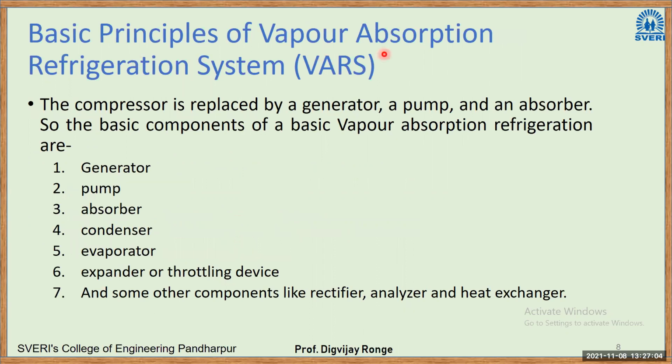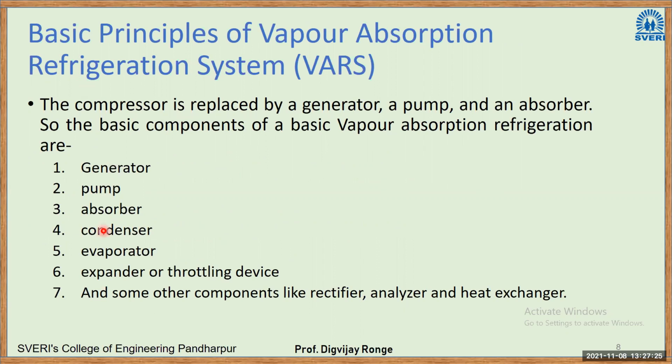Basic principles of VRS system. The compressor in the VCRS is replaced by a generator, a pump, and an absorber. So the basic components of a basic VRS system are generator, pump, absorber. Okay, so these three have replaced the compressor in the VCRS.